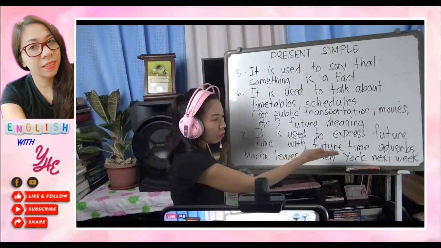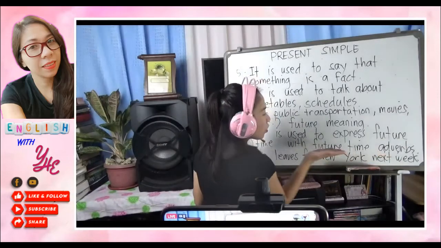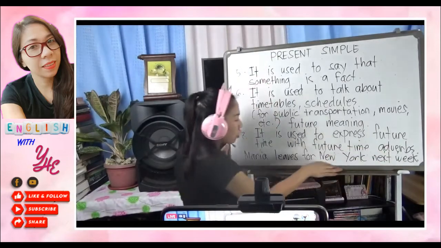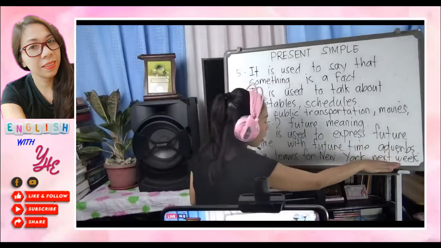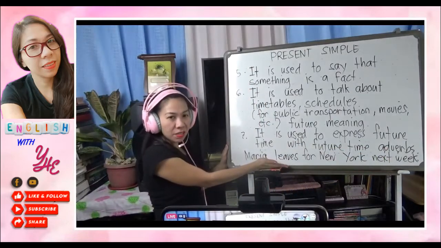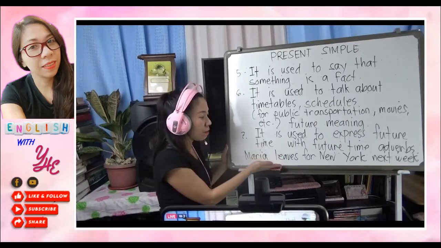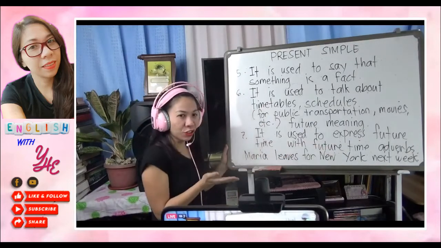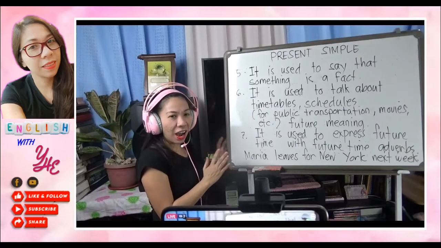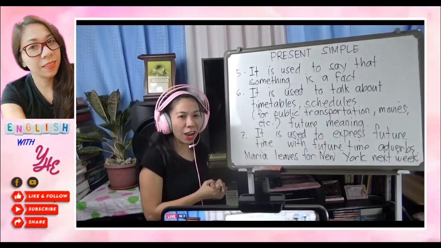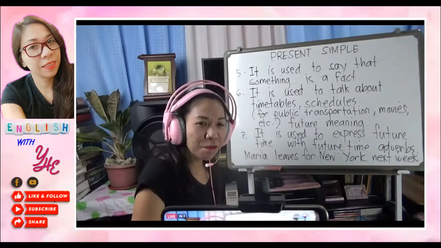As you can see here, we have the schedule next week. So it means future time adverb. The future time adverb is next week, but the verb is in the present simple. It means though it is written in present simple, the meaning is future. Okay, so I think I make myself clear. So I want to get some feedback from you.